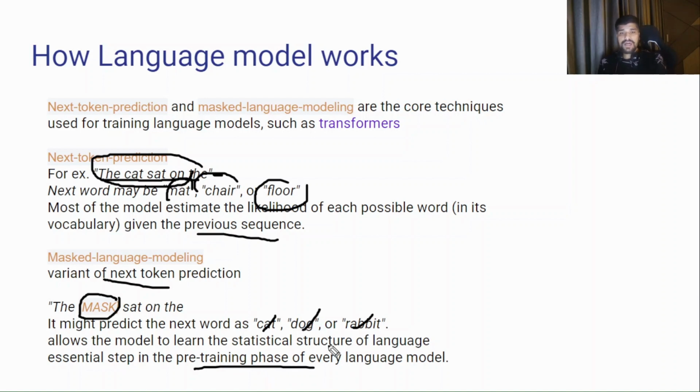From the likelihood vocabulary, it predicts the best suited word for that sentence. So these are the two techniques used in language models, and most of the bots were based on these two internal processes, that is next token prediction and masked language modeling.